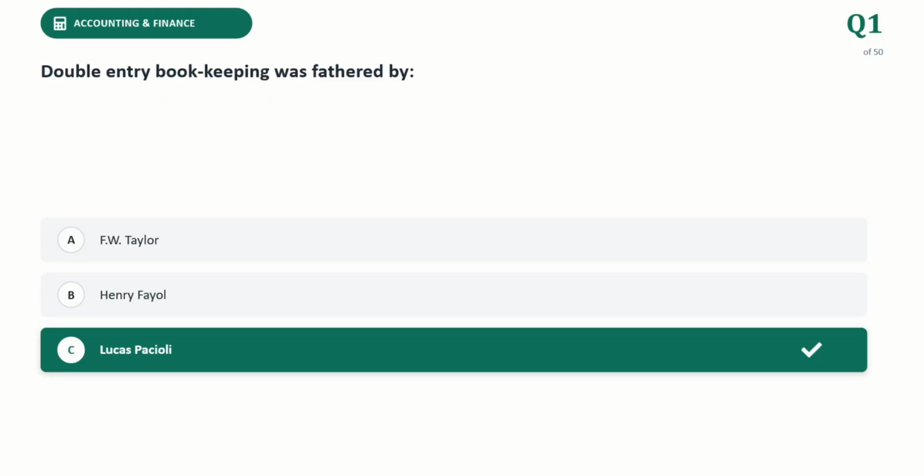Double entry bookkeeping was fathered by, the correct answer is Lucas Piccoli. Lucas Piccoli, often spelled Luca Pacioli, is universally recognized as the father of accounting and bookkeeping. In 1494, this Italian mathematician became the first person to formally document and publish the detailed mechanism of the double entry accounting system, including the use of journal, ledger, debits and credits.